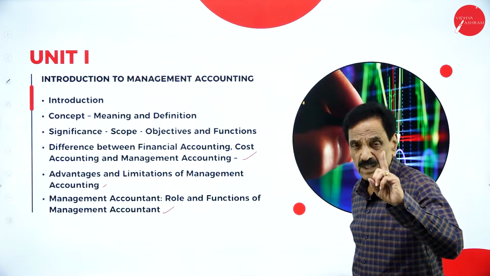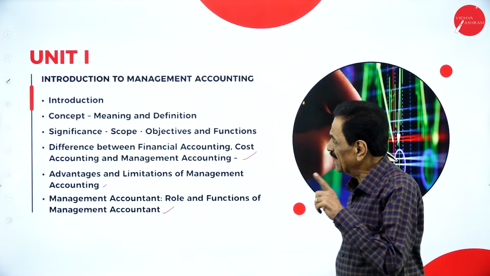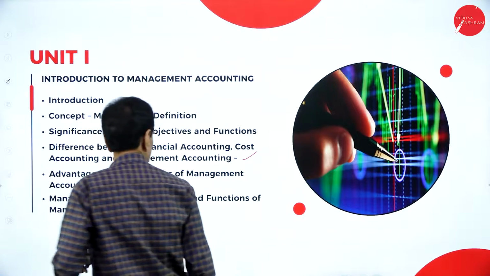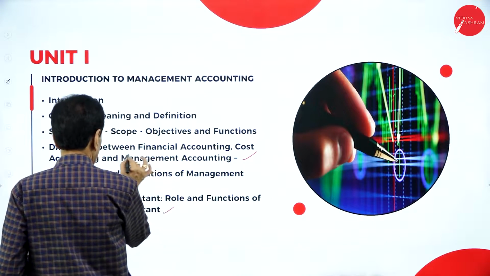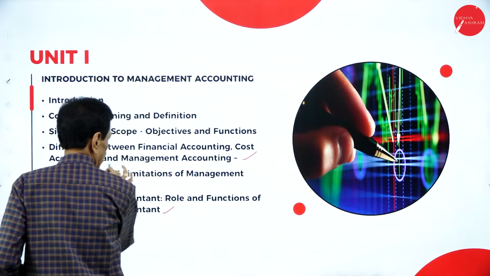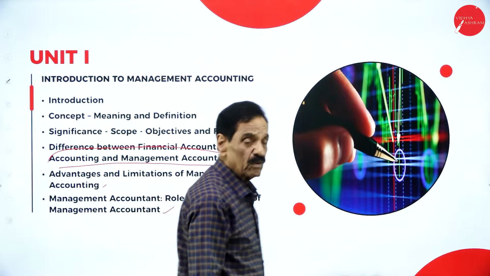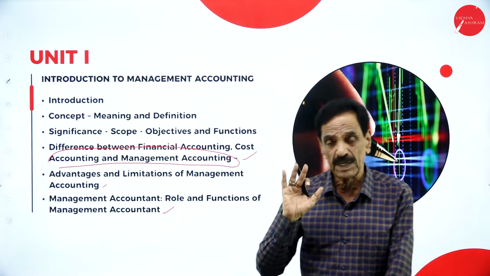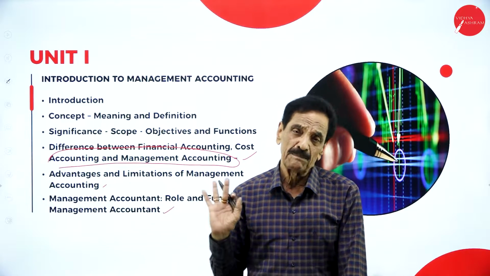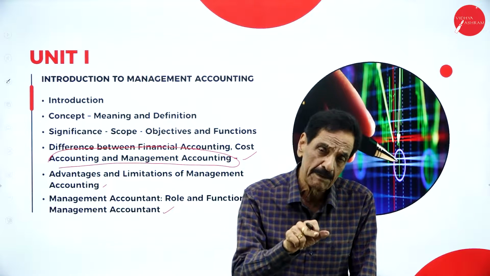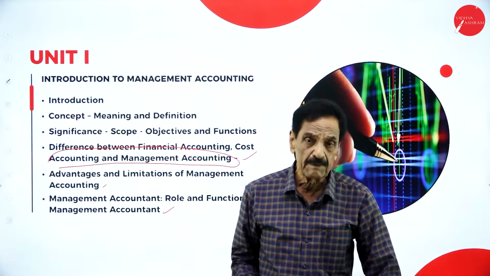One definite question will come from this. Generally, they will ask the difference between financial accounting and management accounting. This is a very good question. Every year they are asking what is management accounting, and the difference between management accounting and financial accounting.